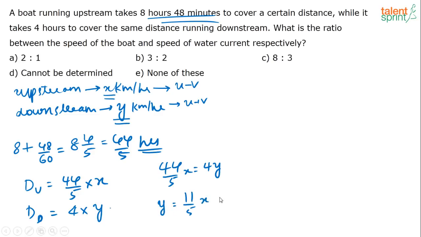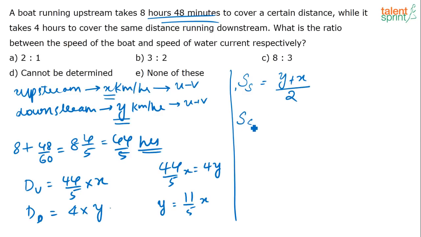Now you've got this. We know that there is a formula to find the speed of the boat in still water. So what is the speed of the boat in still water? If you remember, at first we had discussed that. Speed of the boat in still water is equal to the net speed upstream plus the net speed downstream by 2. You remember, this will give you the speed of the boat in still water, right?